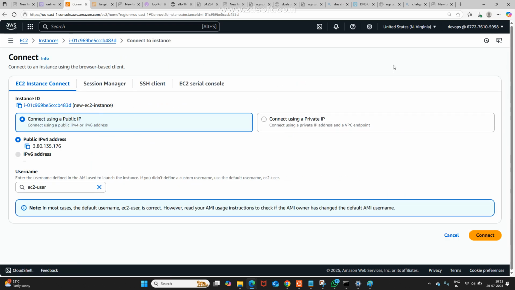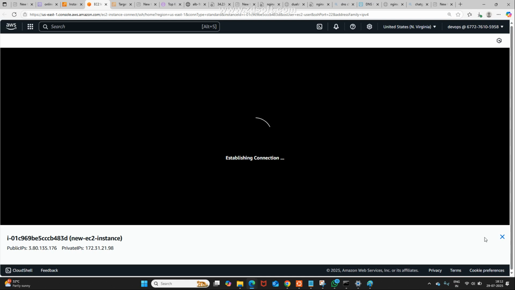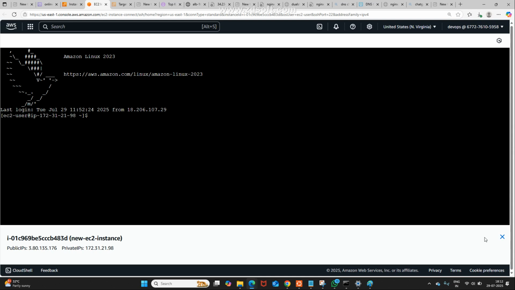Connect. Generally, till today, if you want to connect, which way can you connect? SSH client. There in your local system, Git Bash is there, and there you need to access with the PEM file. But I am going a very simple way: EC2 Instance Connect. Simply click on Connect. If you have console access, this is the easy way. You may ask, without console access, can I connect? Not possible. I'll tell you another way using CLI. If you have a doubt, ask me, I'll do it. That one also is no problem.